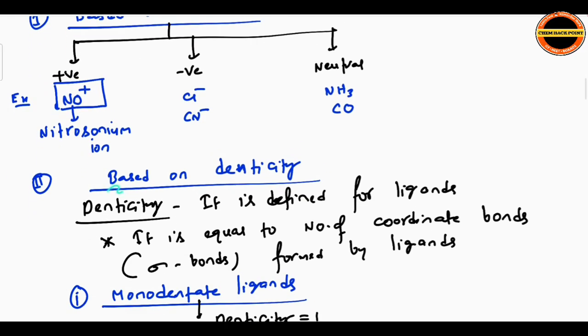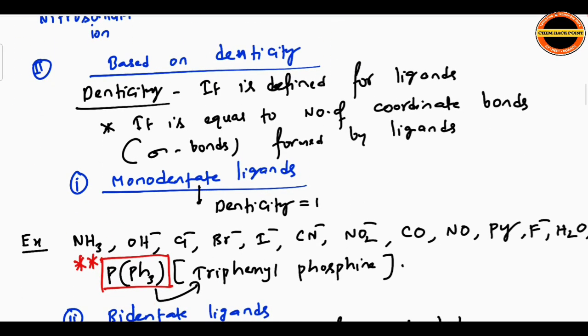Second classification is based on denticity. Denticity is defined for ligands, and it is equal to the number of coordinate bonds. Coordinate bonds are sigma bonds formed by ligands. So denticity is equal to the number of coordinate bonds that can be formed by a ligand. If it can form one bond, denticity is 1. If it can form two bonds, denticity is 2. So based on denticity, first monodentate ligands, which form one bond, so denticity is 1.